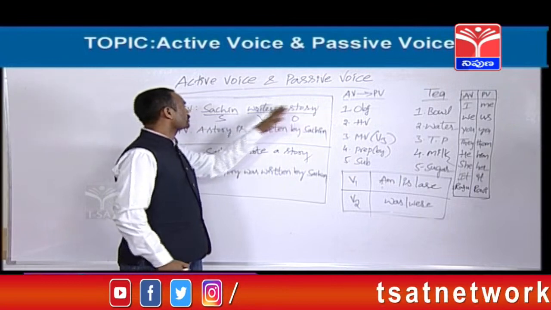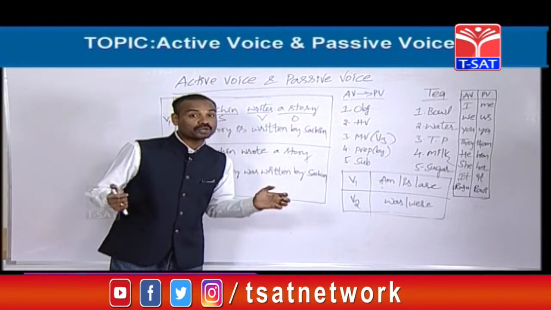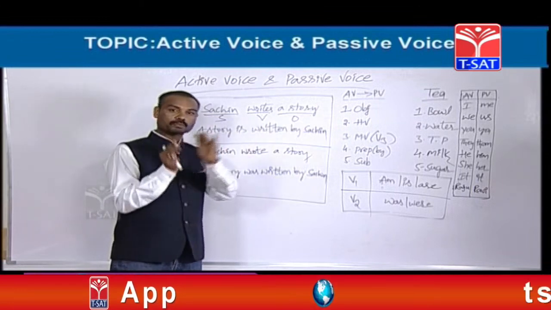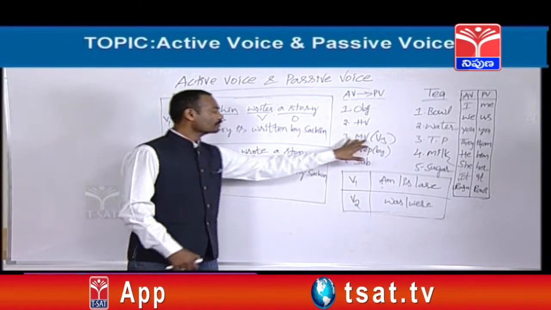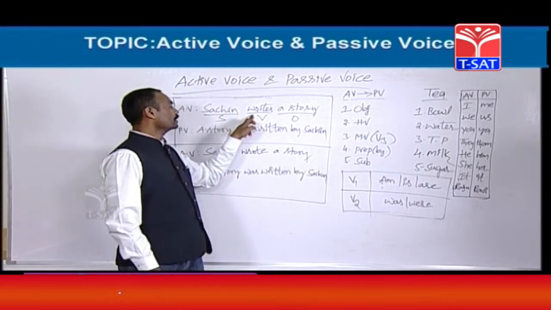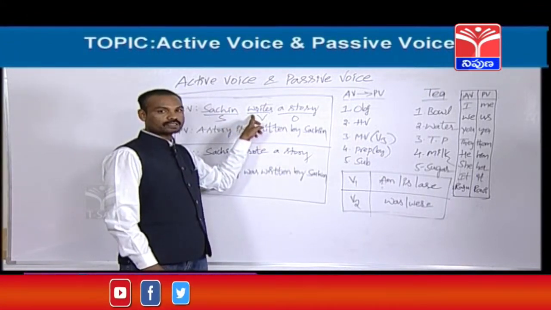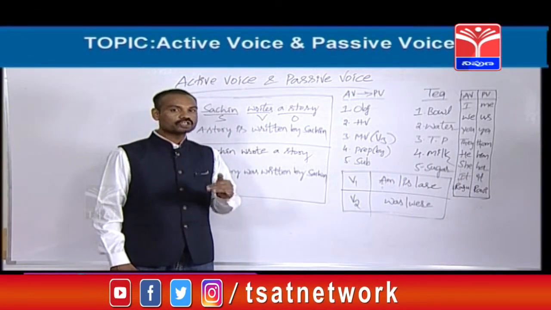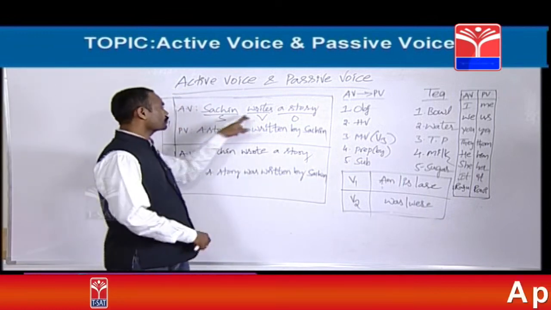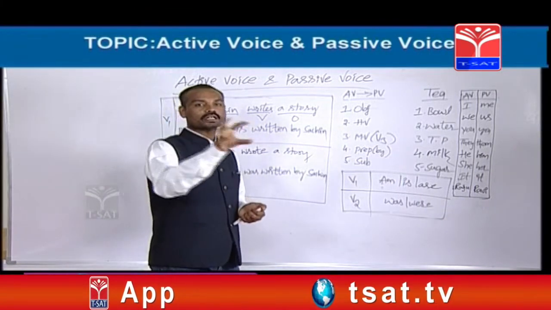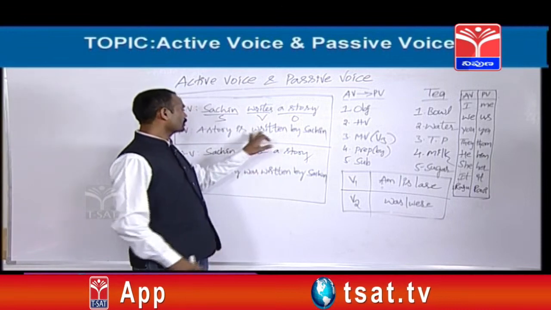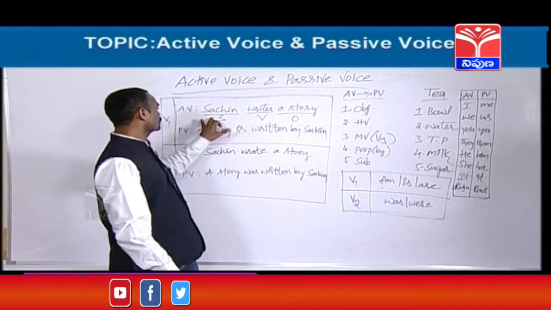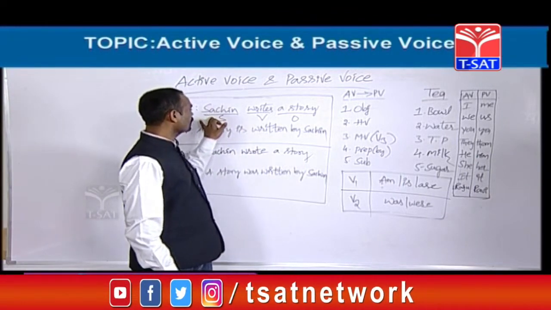For example, stories. Sachin writes stories. Stories is plural, so stories are. For a singular subject is, for a plural subject are. Next, what next? Main verb. Very easy. Already the main verb is given in the active voice, I told you. So whatever main verb has been given in the active voice, that main verb only should be changed, but it should be changed into the third form. What is the third form of write? Write, wrote, written. Written should be taken. Next, the preposition is by. Then the subject, Sachin. Here Sachin is the subject.